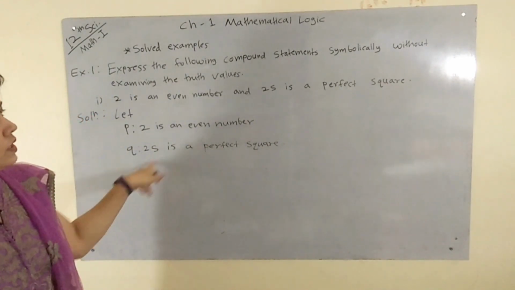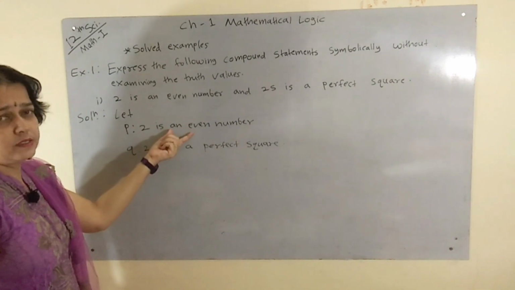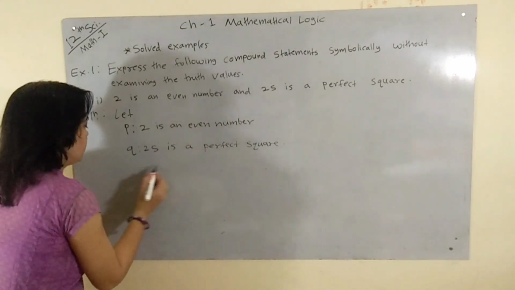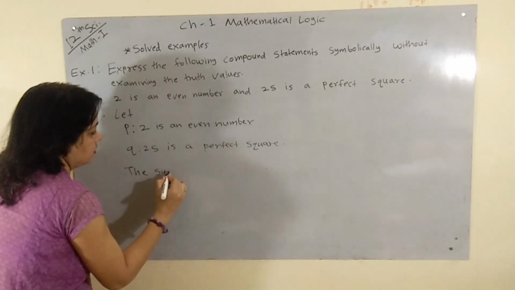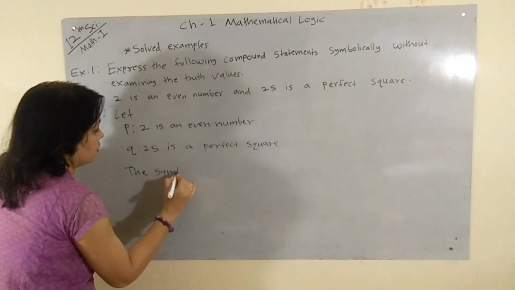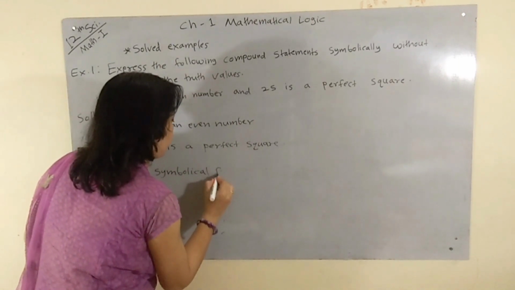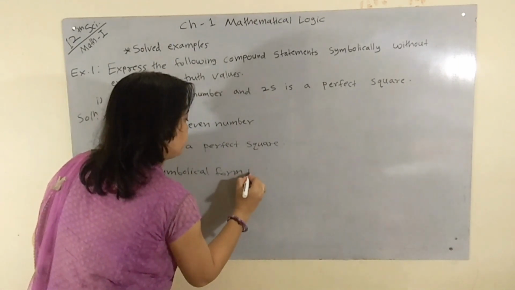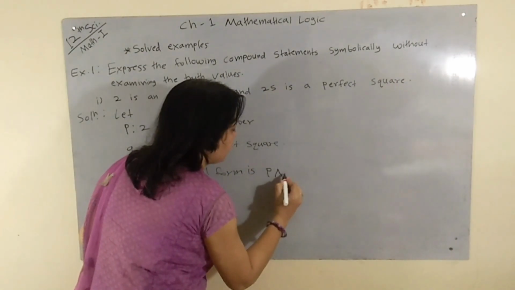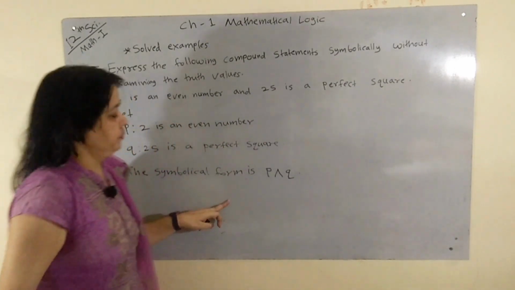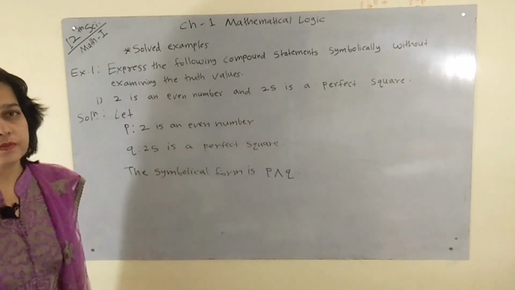We have to write only the symbolic form. No need to examine its truth value. Therefore the symbolic form is P and Q.